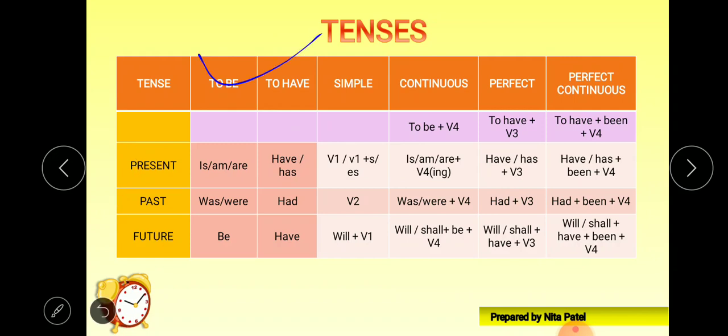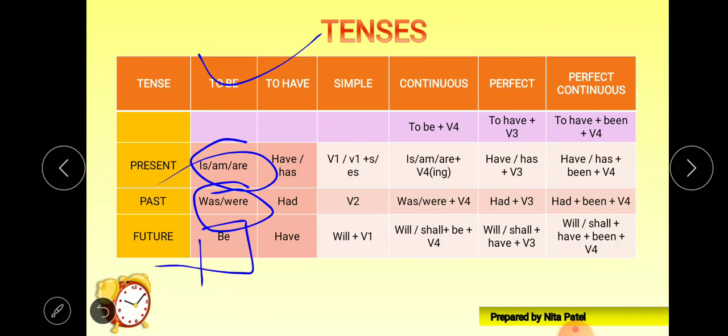First we'll see the to be form. Now the to be form of the present is is, am, are. Okay, and the past, that is was, were. In the future it is be only, as we have nothing else. So in the present it is is, am, are. In the past the to be form is was, were. In the future it is be.